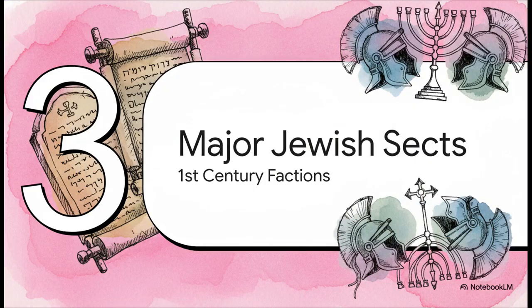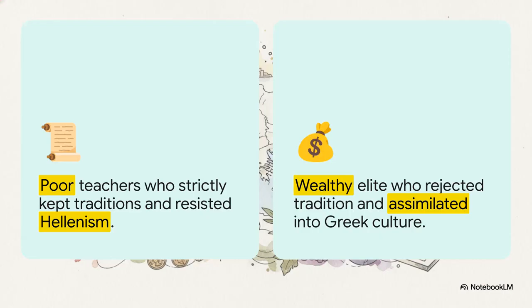All right, Section 3, the major Jewish sects, factions of the first century. Understanding the contrast between these groups is absolutely foundational. On one side, you've got the Pharisees, and despite how that word gets thrown around today, back then, they were deeply respected by the common folk. They were often poor, traveling teachers who doubled down on traditional Jewishness.